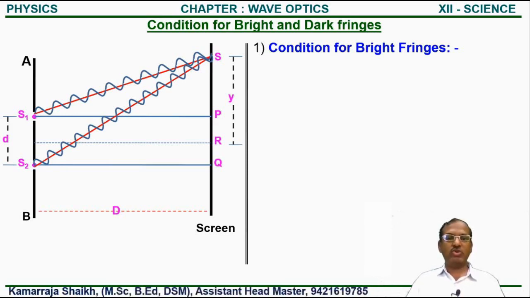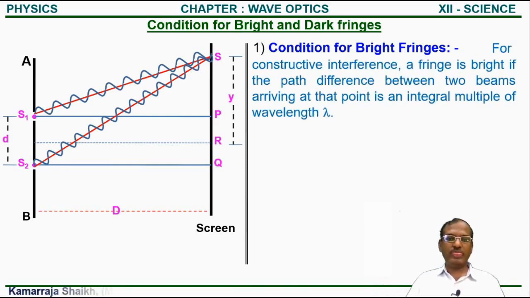And what is that condition? When the two sources send the waves and the path difference between them is an integral multiple of wavelength, then both waves arriving at point S are in phase, means there is a constructive interference, and the obtained point is bright.